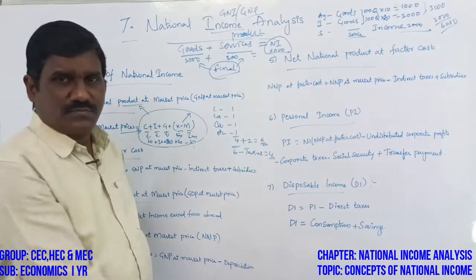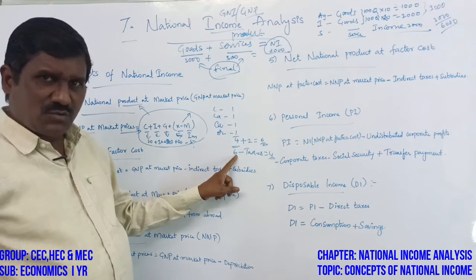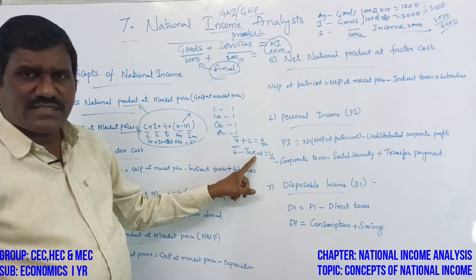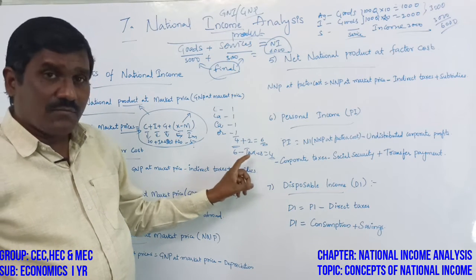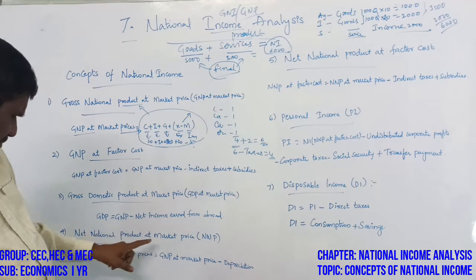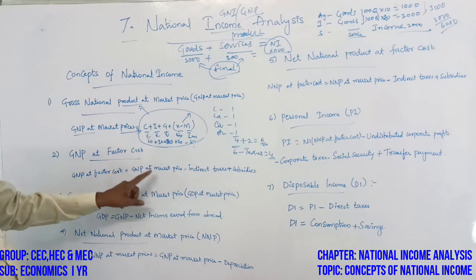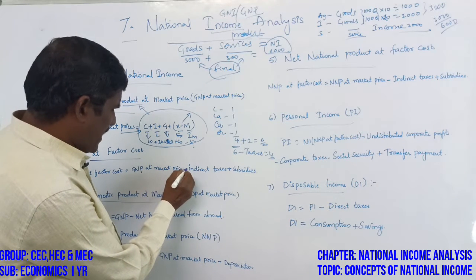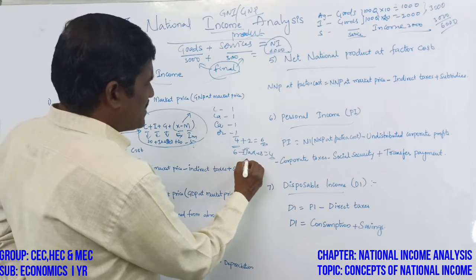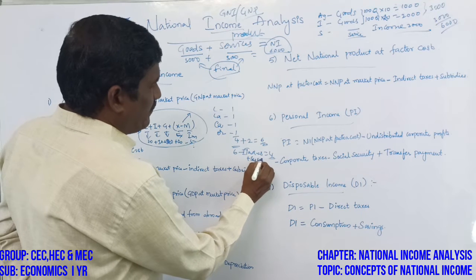Market value is 6 rupees, and what is included in the market price? Taxes. So we get the factor price. Factor price is market price minus indirect taxes, and subsidies should be added.